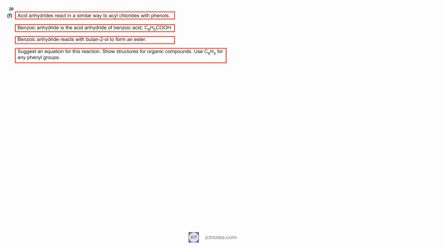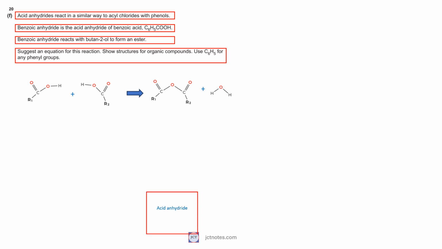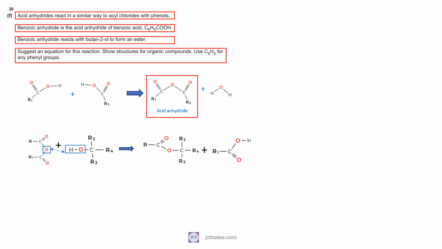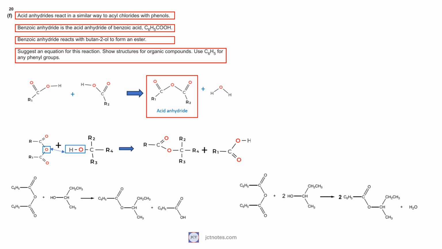The acid anhydrides are formed from the dehydration of two carboxylic acids, and its formula is. The esterification reaction of an acid anhydride with an alcohol can be visualized as. The balanced equation of the reaction is. A valid alternative is to use 2 butan-2-ol and form two esters and water. The structure of the ester produces.